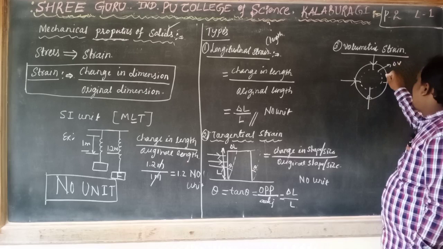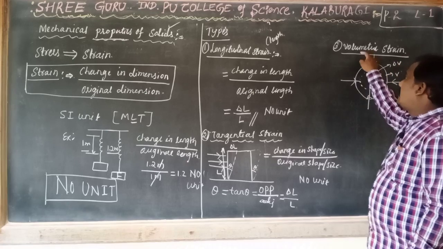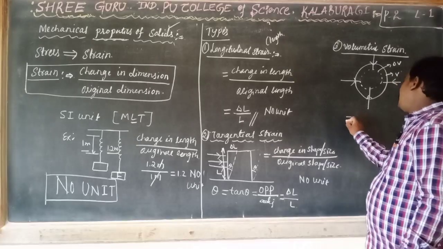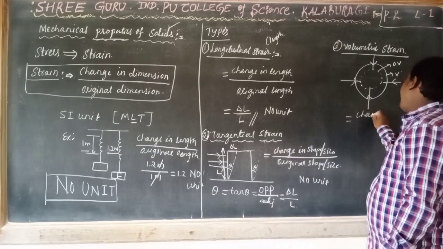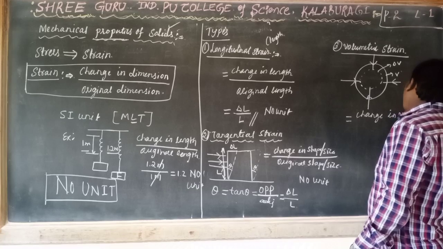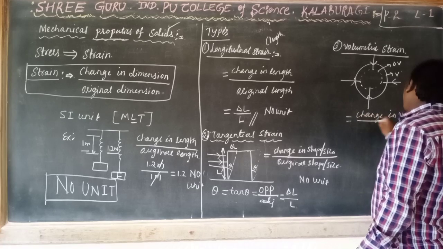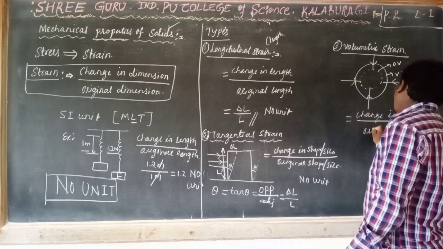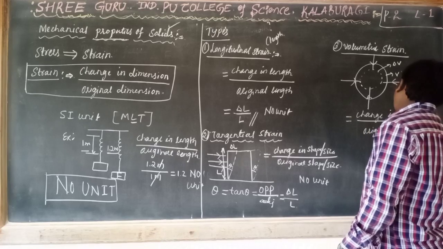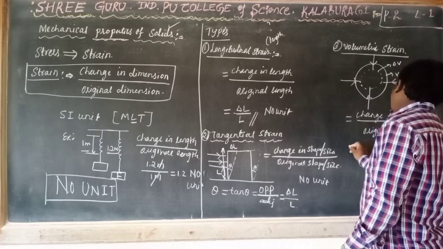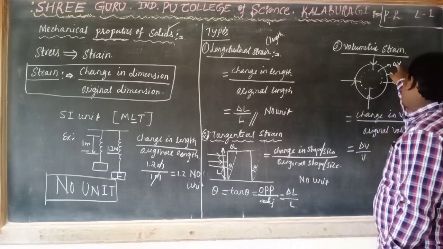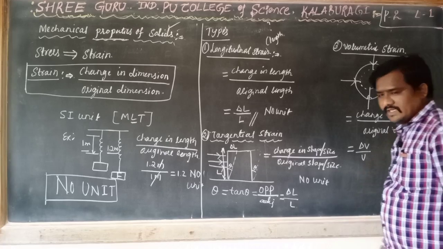This is delta V and this is V. How do we define volumetric strain? Change in volume with respect to its original volume, that is delta V by V. Change in volume is delta V, original volume is V.